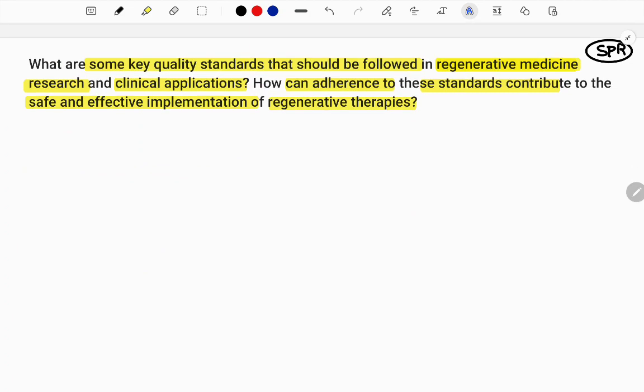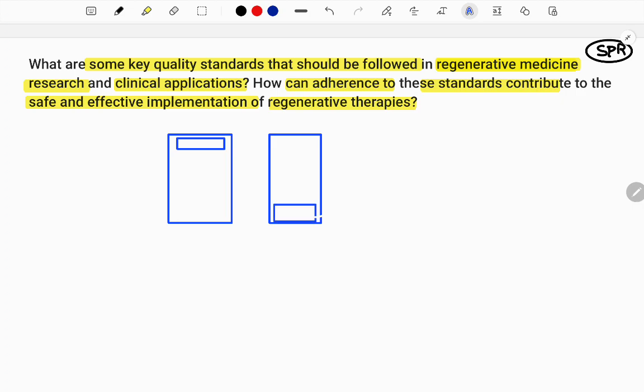If you come to the question, you need to give a beautiful introduction, and the introduction should be in the starting part. Regenerative medicine means what? It is a modern form of medicine in an upcoming stage of development, and it is developing faster. You need to give a definition to it, and then you get into the key quality standards. What are the quality standards that can be followed? This is the standard you need to follow.